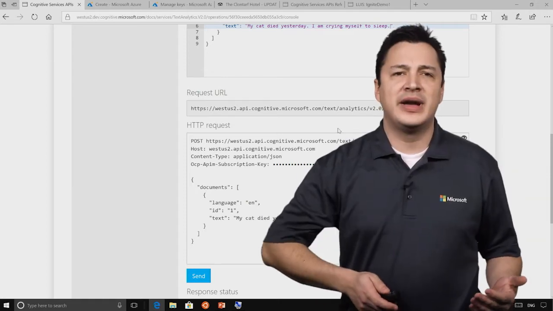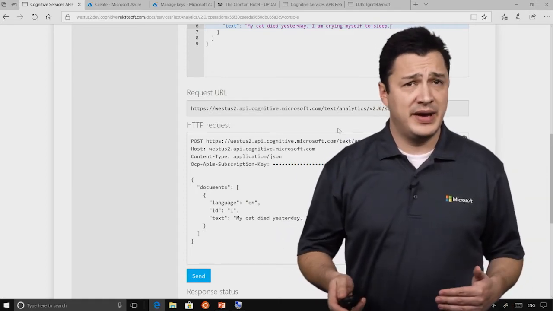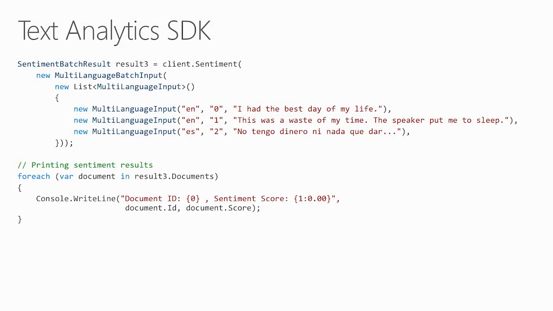So you have seen how we can do this with RESTful APIs. Now, I want to also let you know that you can use the Text Analytics SDK, which is a typed SDK, to actually use the Text Analytics API as well. And the demo, or rather the slide here, shows you how easy it is to do that.